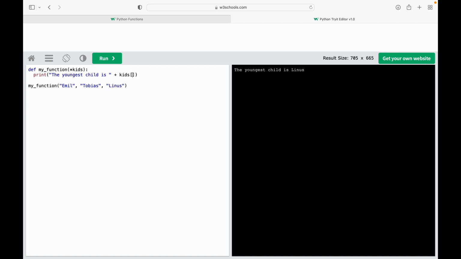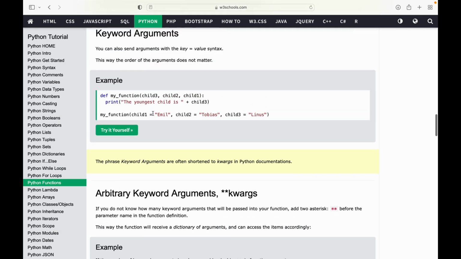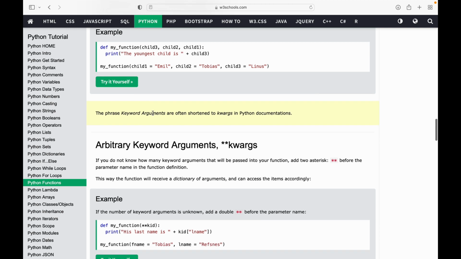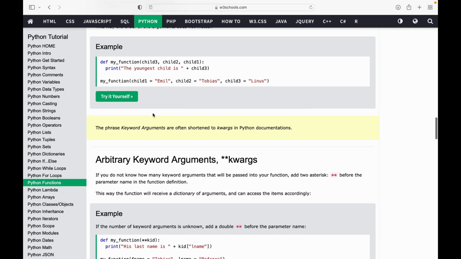If you write it as just kid 0, it will print Emil. The youngest child is Emil. Just see over here. Yes, Emil. All right, you can change the name also if you want to keep your own name, Sammy, let's say, and run it. It will print the youngest child is Sammy. This one is slow guys, so you can use your VS Code in this case. Just copy paste things, and the most important thing is to understand how a function works.